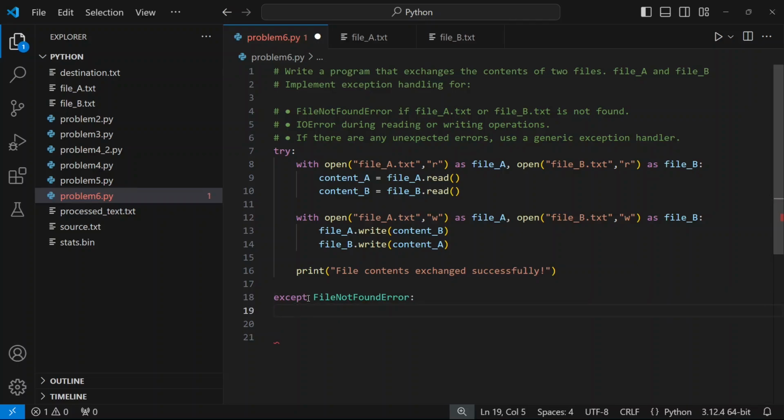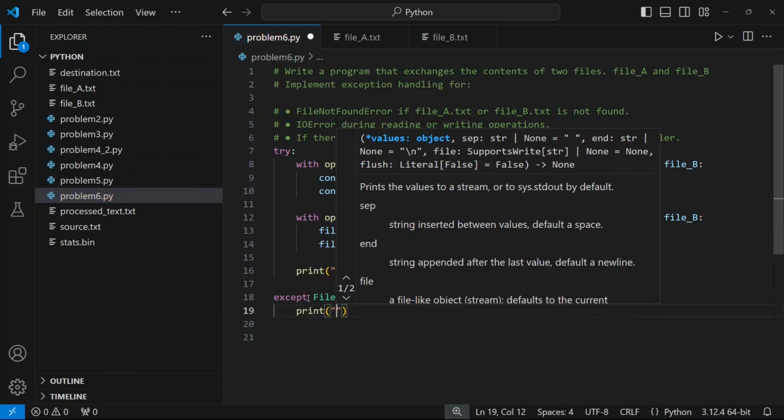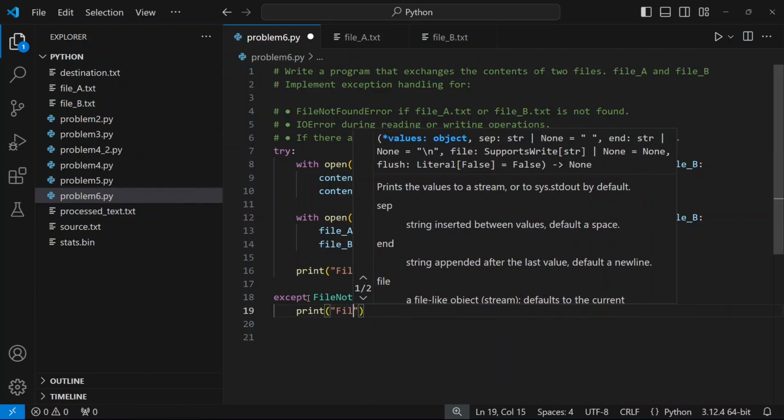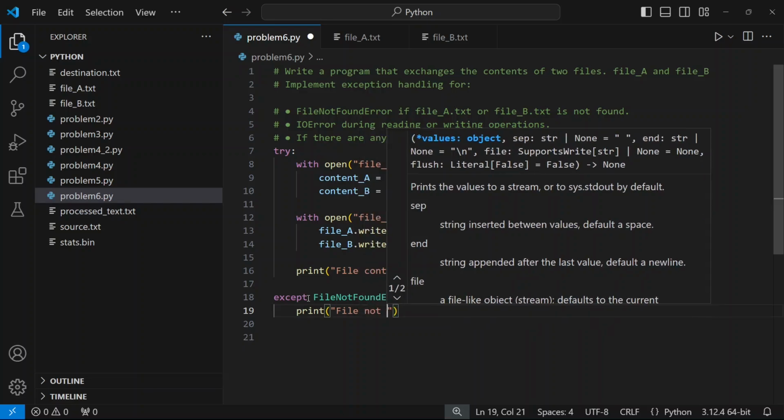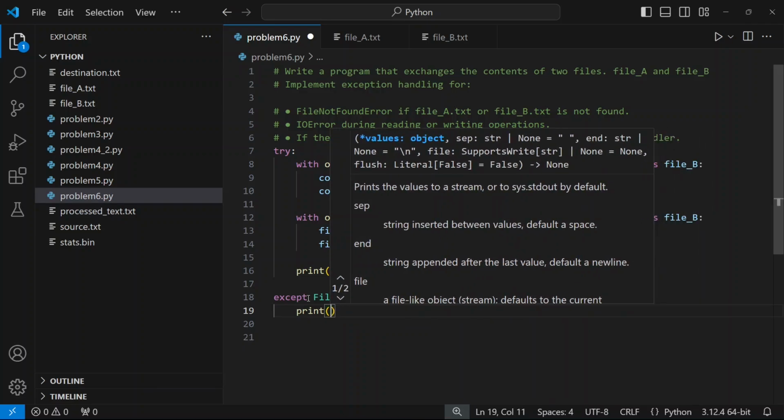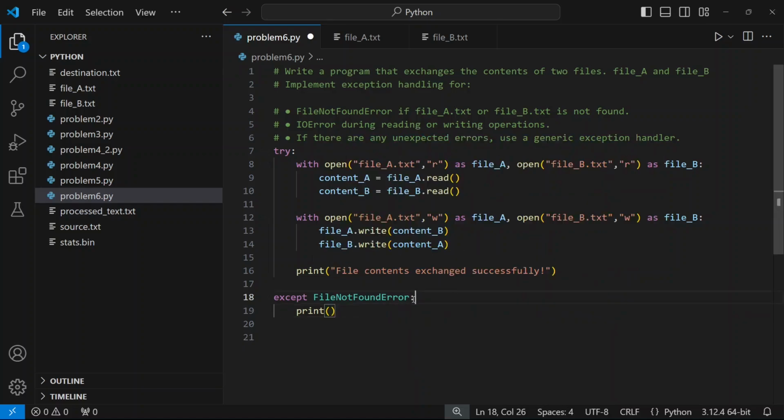And here I'm printing the message. Okay, I'll just put a generic message. File not found. Or what I can do is, because I don't know specifically which file is not found, I can catch this as F and I can simply print F so that I'll know exactly which file was not found. Okay. We can customize this further, but for now, we'll keep it simple.